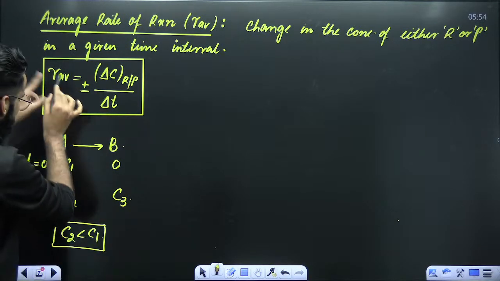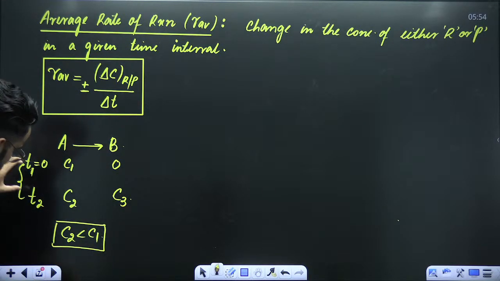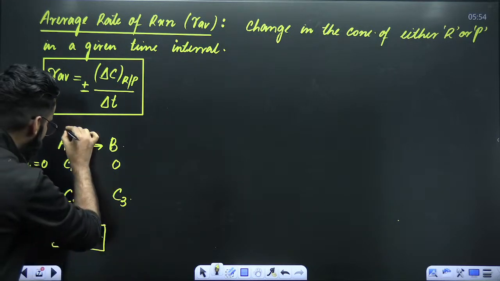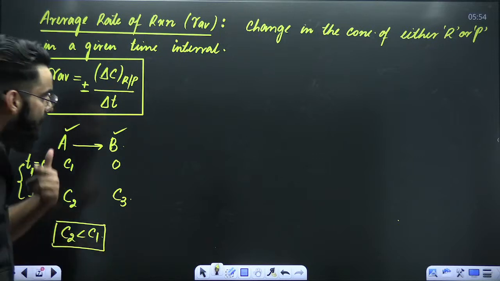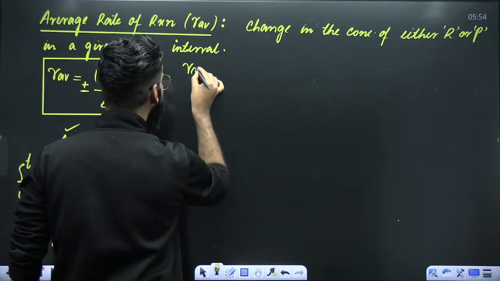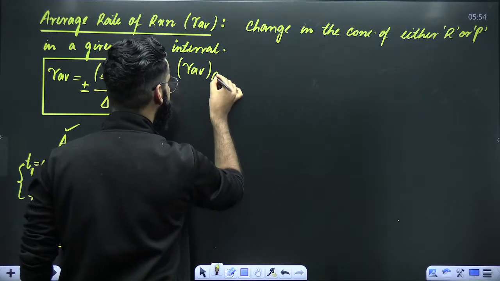Now, the average rate of reaction in this particular time interval can be defined either with respect to reactant or with respect to product. For example, I'm defining the average rate of reaction with respect to reactant.